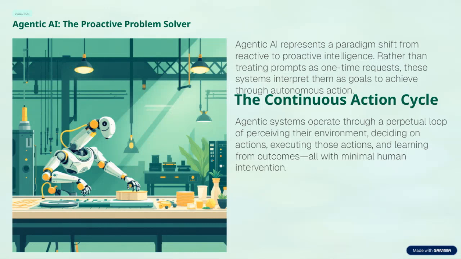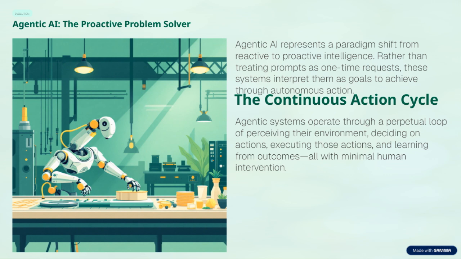All right, let's dive into how agentic systems operate through this continuous cycle. First, they perceive their environment. This is where they gather data and understand what's happening around them. Then, they decide on the best course of action based on that perception, using chain-of-thought reasoning to determine the most optimal move. Next comes execution, where the system takes action to move towards its goal. And finally, it learns from the outcomes of that action, which helps refine future decisions. This cycle, perceive, decide, execute, learn, is ongoing and self-sustaining, allowing agentic systems to adapt and improve over time with minimal human input. This is what makes them so powerful.